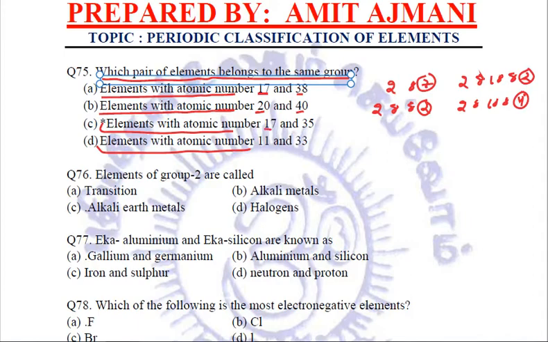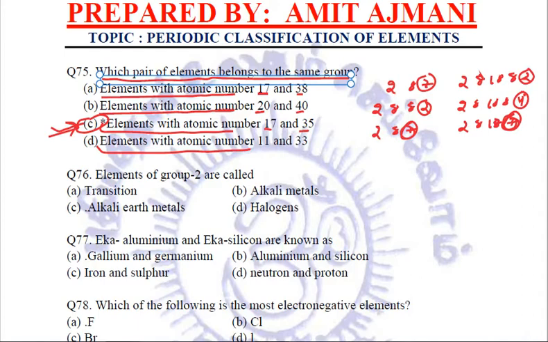Then 17 and 35. 17 is 2, 8, 7, and 35 is 2, 8, 18, 7. Now they belong to the same group because they are the elements having the same number of valence electrons. So elements with atomic number 17 and 35 belong to the same group, and the group they belong to is the 17th group, the group of halogens. Clear?